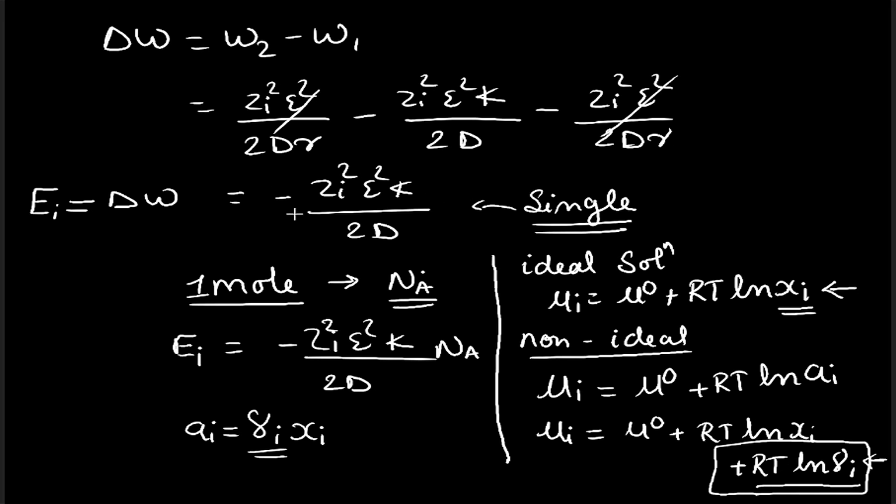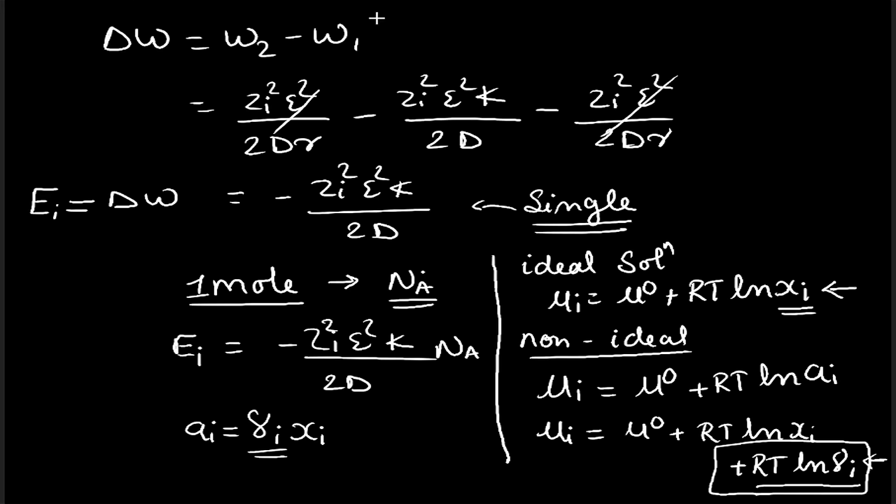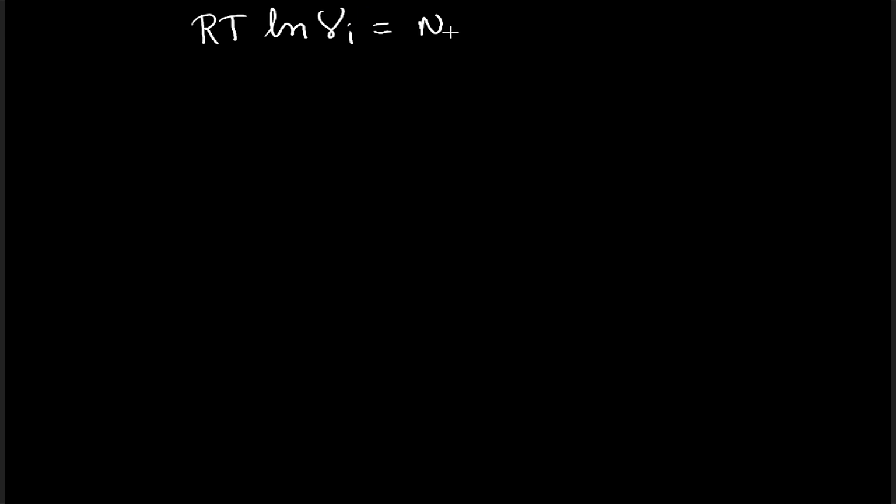Both are representing the amount of energy for the formation of the ionic atmosphere. Hence we could write RT ln gamma_i = N_A into minus z_i squared epsilon squared kappa by 2D.